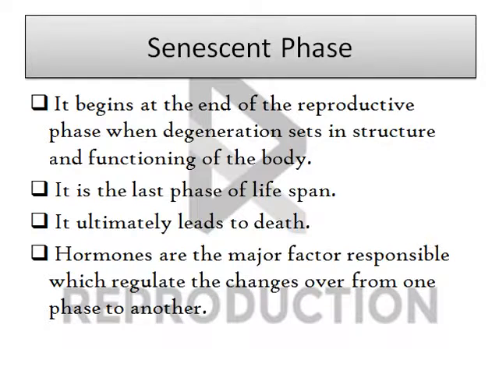The last stage of every organism is the senescent phase. In this stage, the organism loses its capability to reproduce and degradation of the body starts taking place. Ultimately, the organism dies. Hormone levels play an important role in all three phases. The reproduction of an organism depends on hormones, as in the reproductive phase the hormones are at peak level and regulate the major functioning of the reproductive organs.